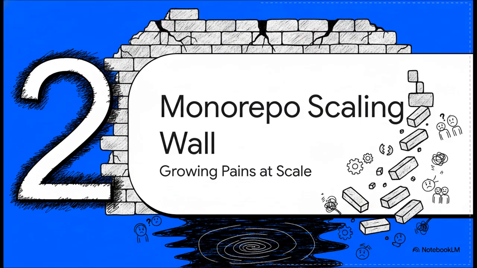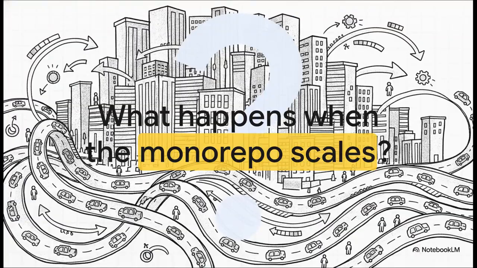Moving on to Part 2, the monorepo scaling wall. Now, what's really interesting here is that while the monorepo city sounds great in theory, the reality of growth brings some serious growing pains. So what actually happens when the monorepo scales? Imagine your perfectly planned, interconnected city suddenly experiences a massive population boom. It becomes way too crowded, traffic just grinds to a complete halt. In a monorepo, this translates to sluggish operations. You change one single line of code and suddenly your CI pipeline decides it needs to test every single project in the entire repository. We call this the dreaded build the world problem.